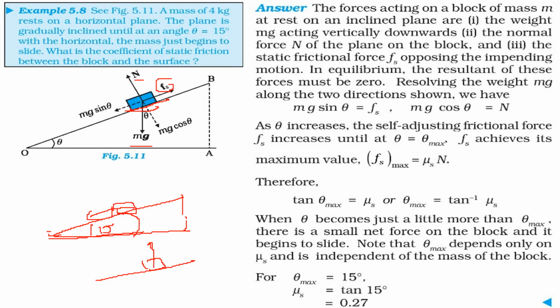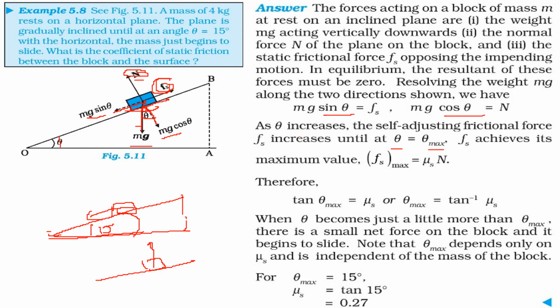So if this is mg and this angle is theta, this will also be theta, by trigonometry. If this is mg, this will be the mg cos theta component, and this will be the mg sin theta component. If these are all in equilibrium, then Fs has to be equal to mg sin theta and N has to be equal to mg cos theta, which is done here. But as we increase theta, this self-adjusting frictional force Fs increases until theta is equal to theta max.